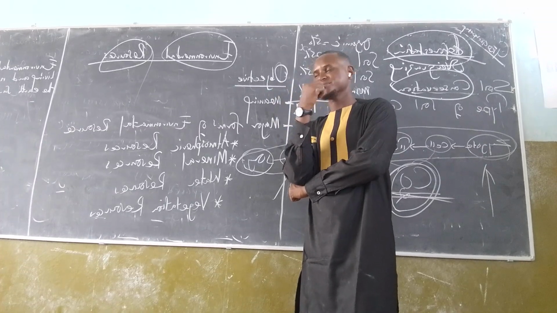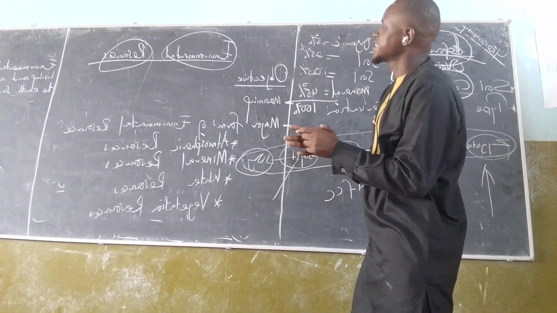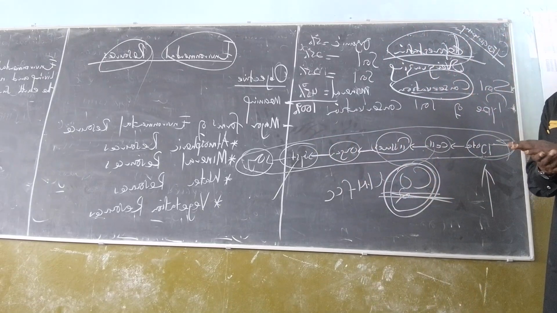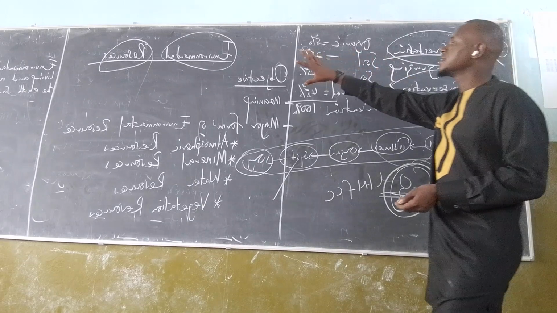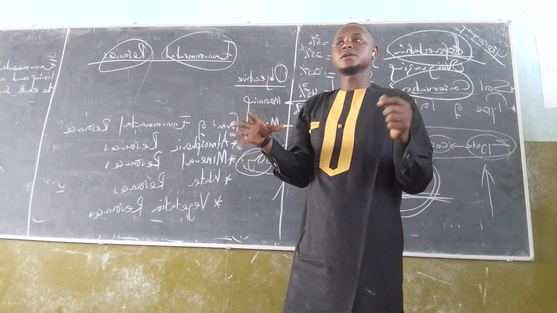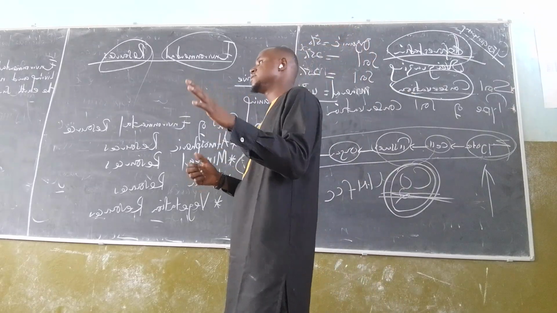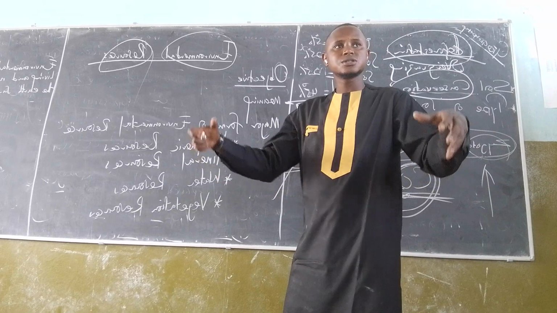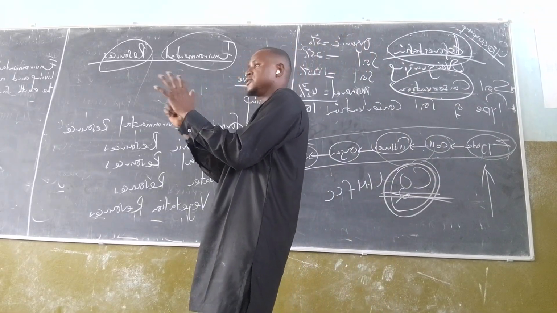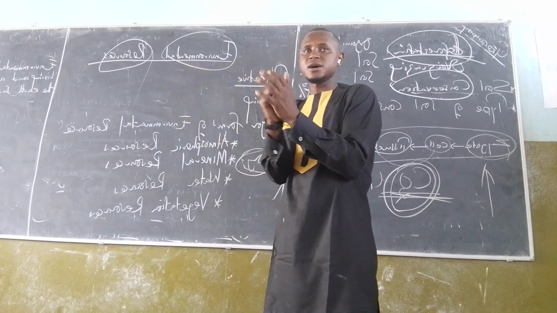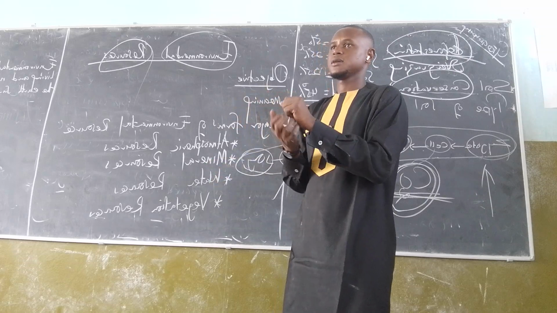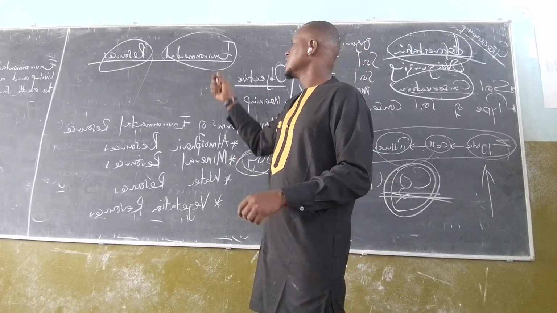Okay, now let's take an example of environmental resources. Environment, of course, is a surrounding. Environment is a surrounding that consists of both living and non-living organisms. That consists of ecosystems. When ecosystems are in a particular geographical area, this is referred to as environment. When living and non-living organisms settle, it gives you environment.